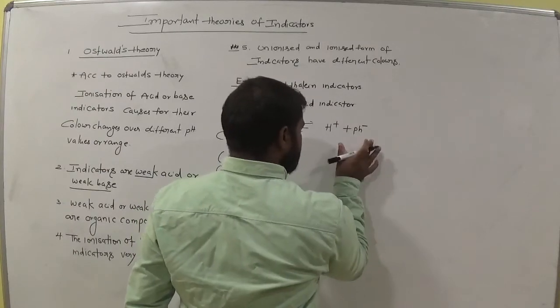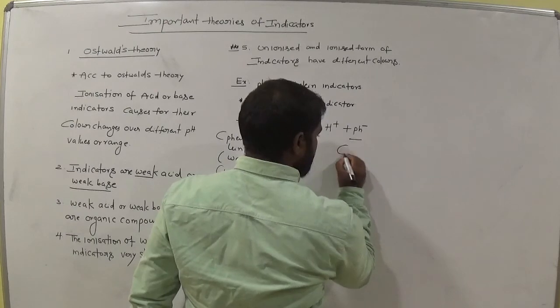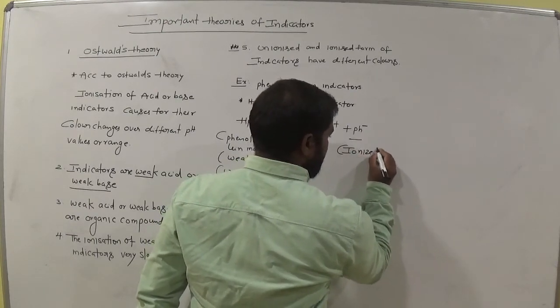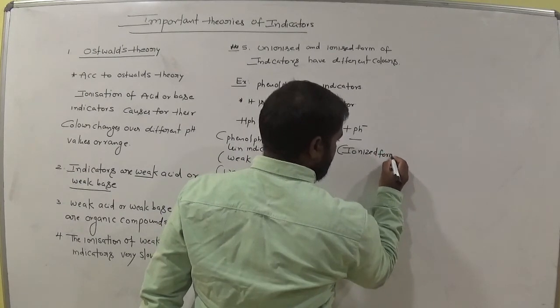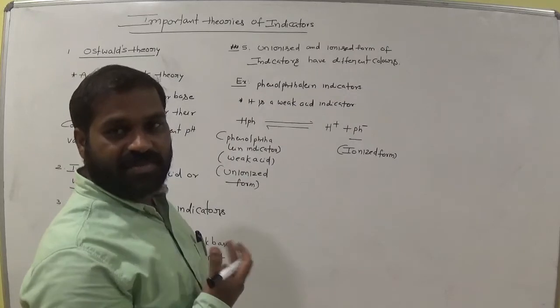This Ph minus is the ionized form, am I right? It is already ionized from the indicator.